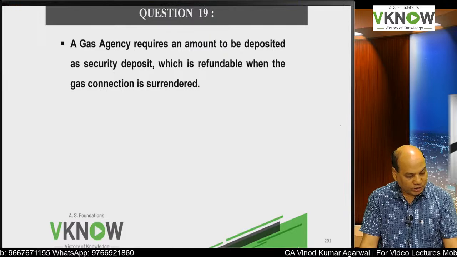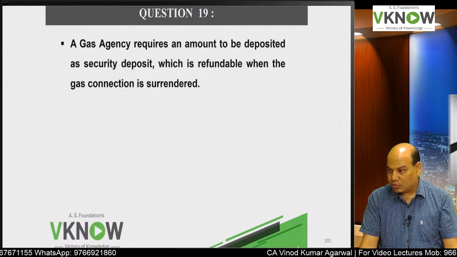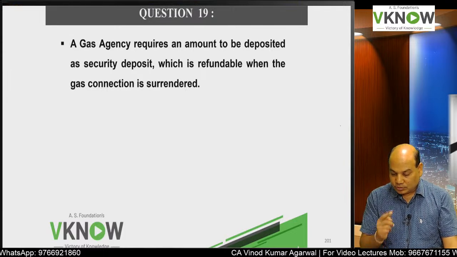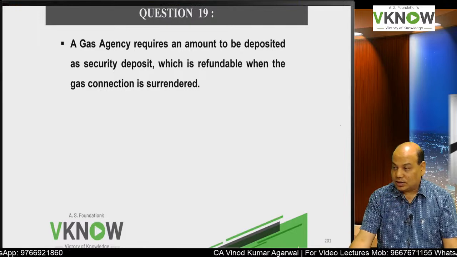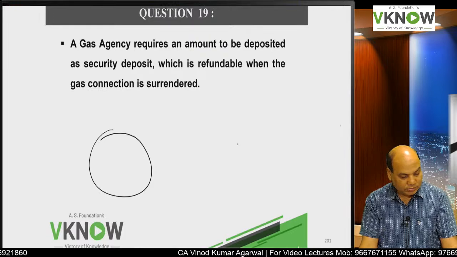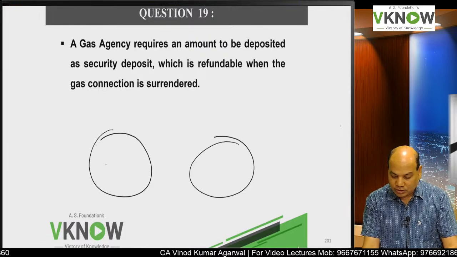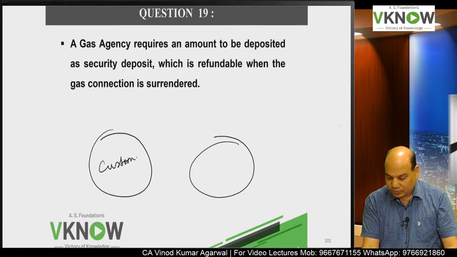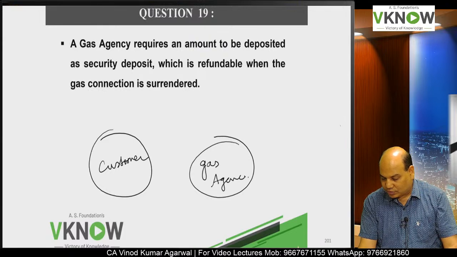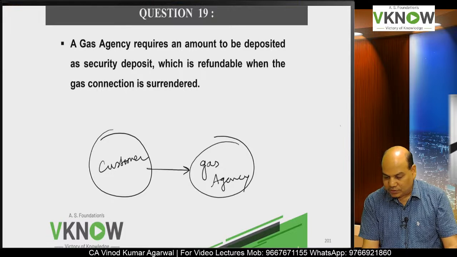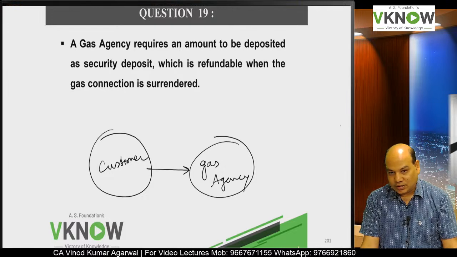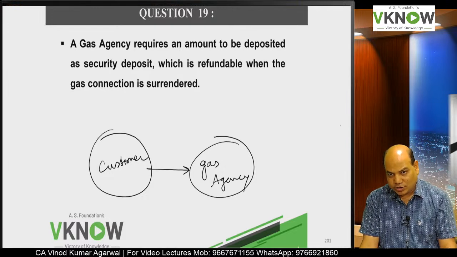Question number 19. Gas agency requires an amount to be deposited as security deposit, which is refundable when the gas connection is surrendered. So there are two parties here. One is the customer and one is the gas agency. You have deposited some security deposit. You have to pay some amount to take that gas connection, like that electricity deposit example.